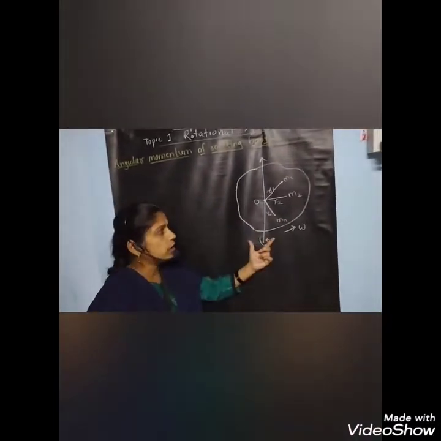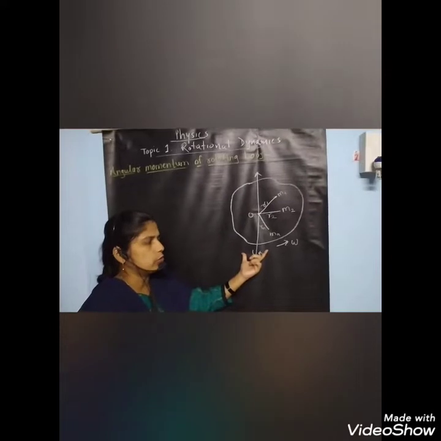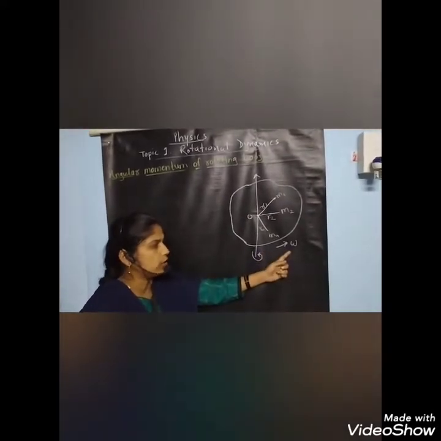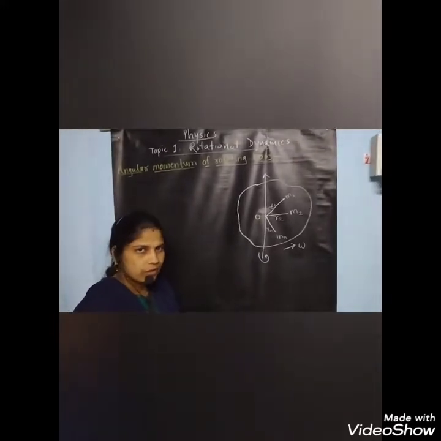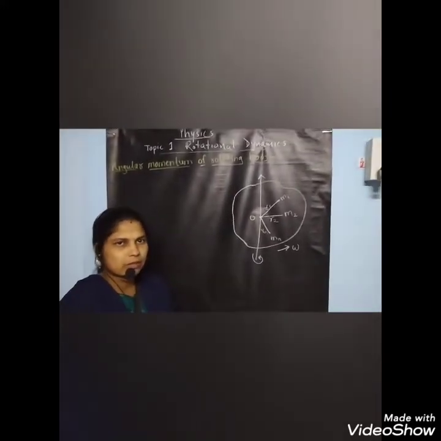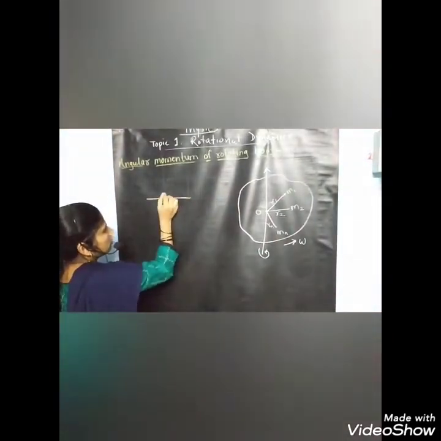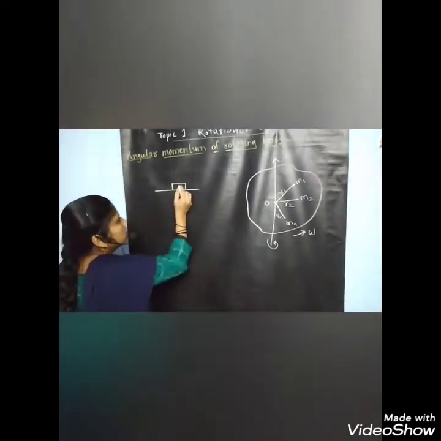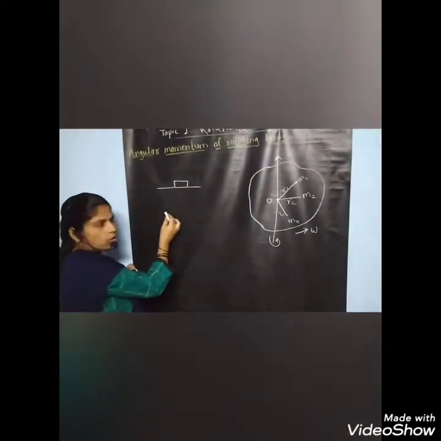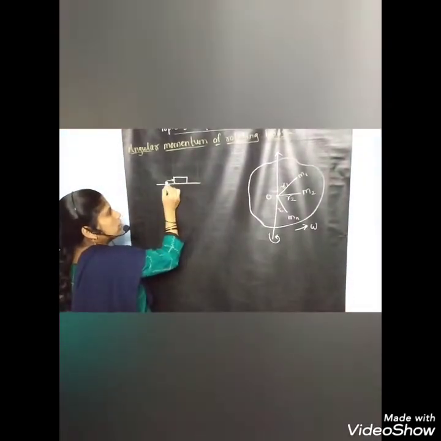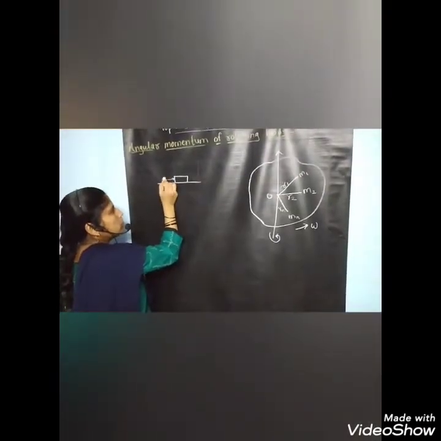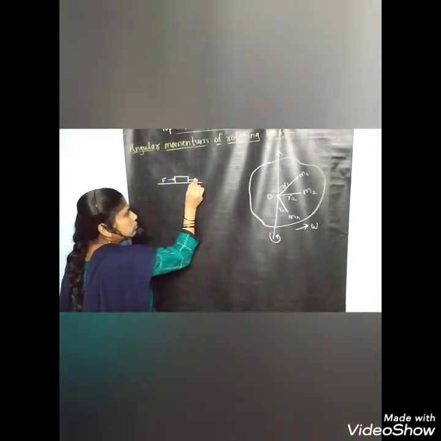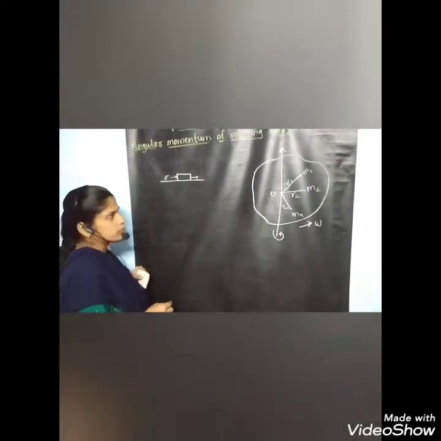This body is rotating around the axis of rotation with constant angular velocity, and we have to find its angular momentum. First, let us consider linear momentum. If we consider a straight path and a body kept on that path, and we want to move this block, we apply a force, and because of that force the body moves in the direction of the force.